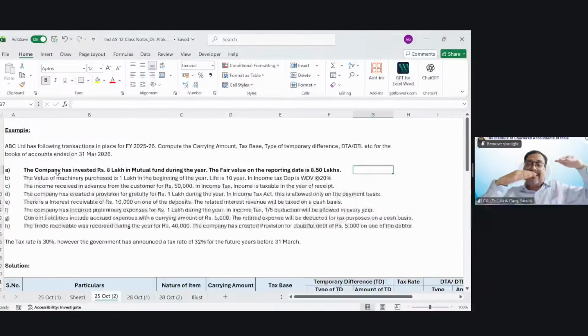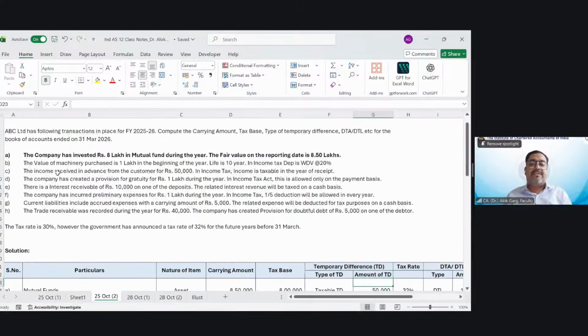Tax base is 8 lakh. It means, what is my temporary difference? My temporary difference is 50,000. Is it a taxable or deductible temporary difference? I need to reduce my asset. It means I need to create a liability. If I need to create a liability, it is a taxable temporary difference.